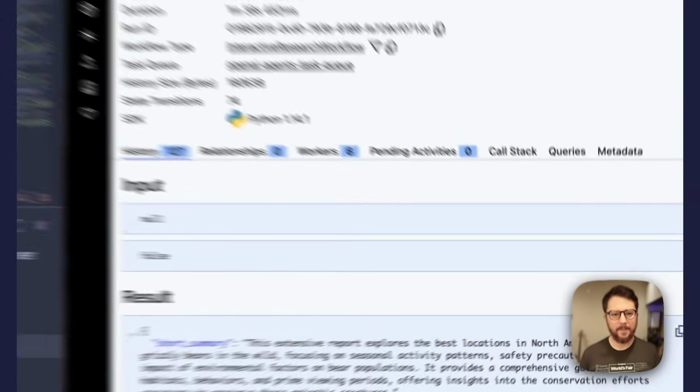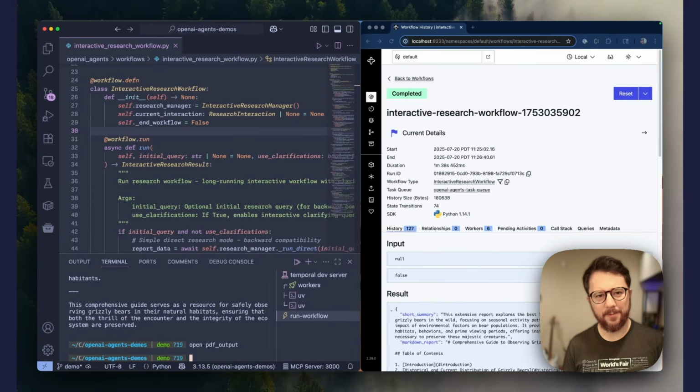Research continues. I hope you enjoy using Temporal to bring resilience, scale, and interactivity to your OpenAI Agents SDK agents.